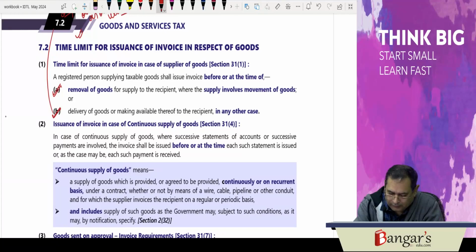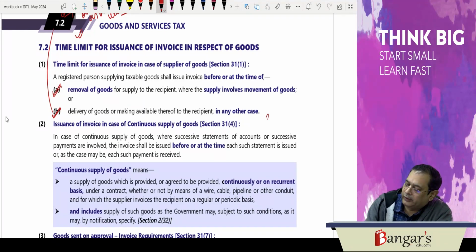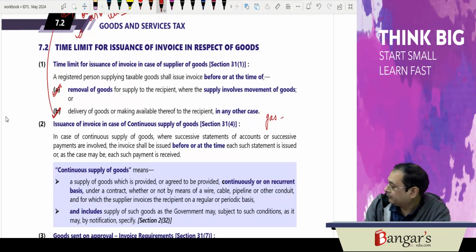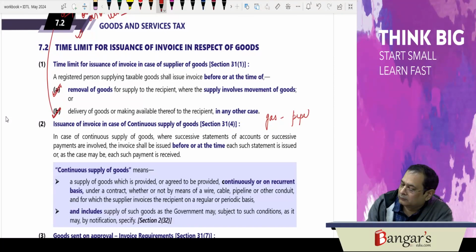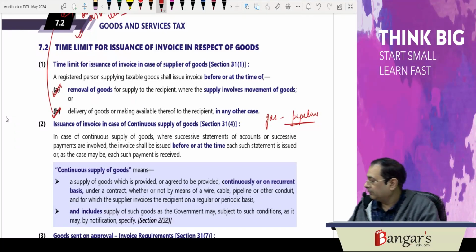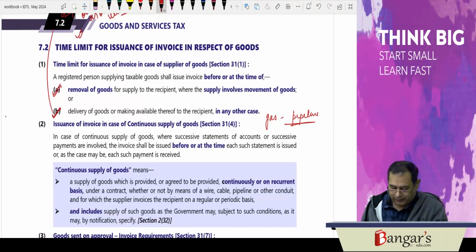Then, in case of continuous supply of goods, say gas supplied through a pipeline, this comes under the ambit of continuous supply of goods.